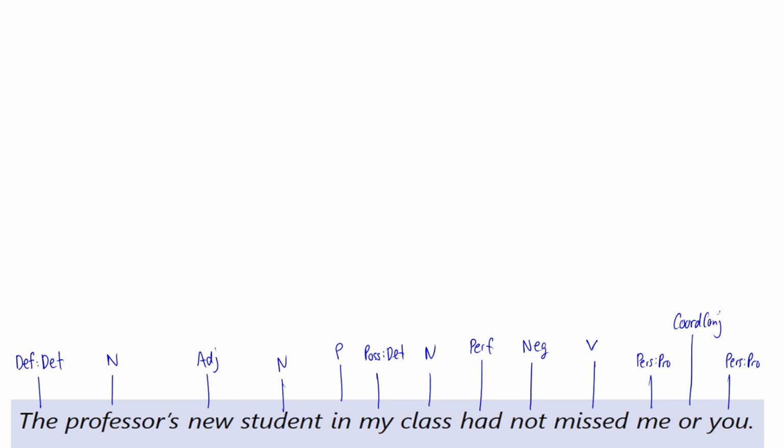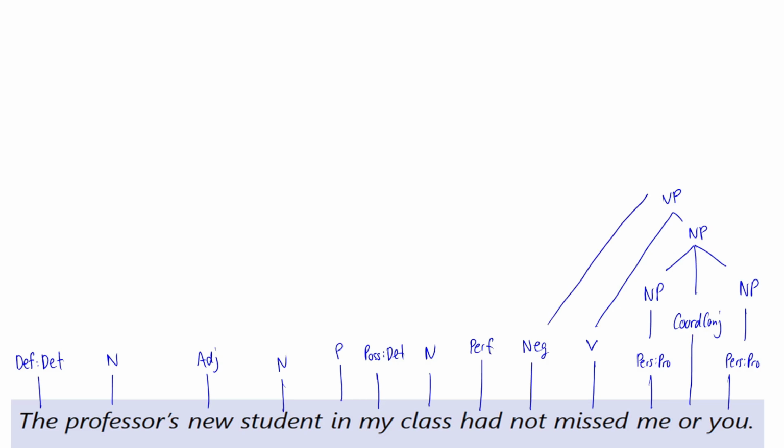So I'm going to start on the right. So me or you. Me is a noun phrase. You is a noun phrase. Coordinating conjunctions take two phrases of the same type and combine them into a bigger one. Now we have had not missed me or you. So missed, that's a verb phrase that takes a noun phrase as a complement. So this is not a modifier in this case. We'll explain this more in the next section.